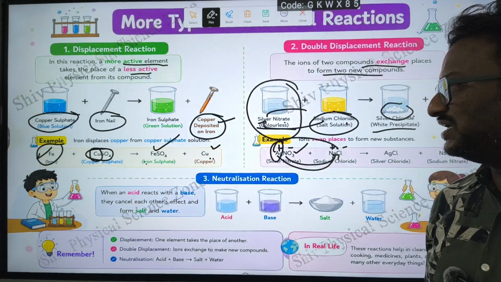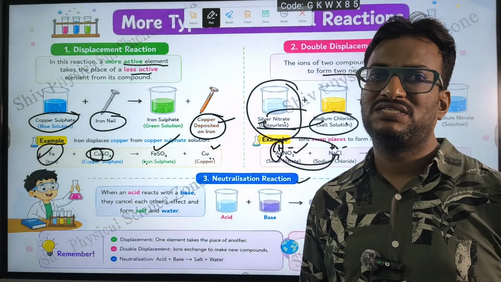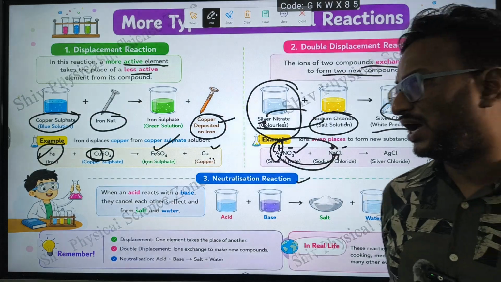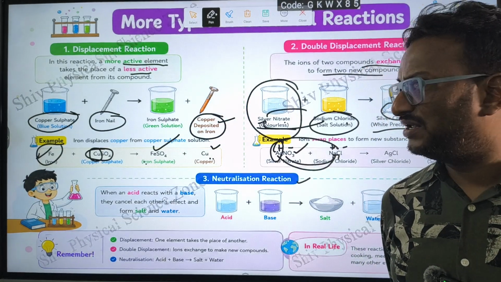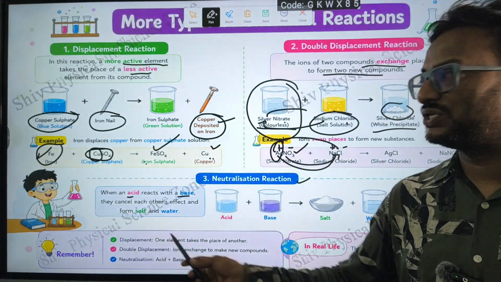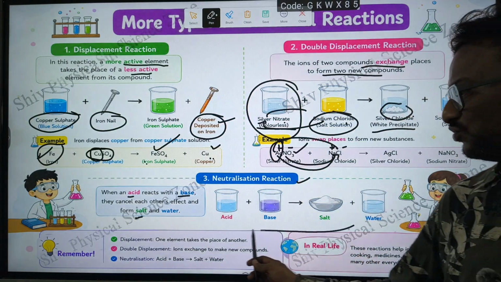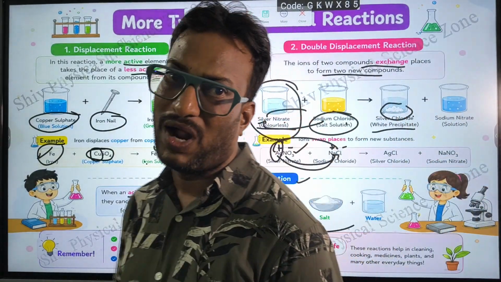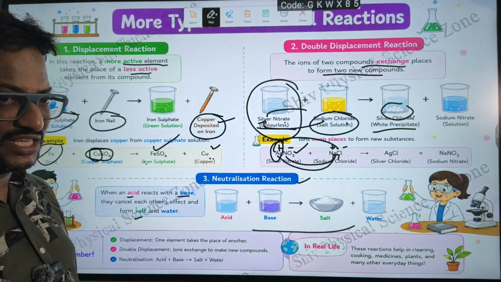Okay, next, the third one is the neutralization reaction. What is neutralization? What is the meaning of it? When an acid reacts with a base to form salt and water. The example is not given, but nothing to worry.